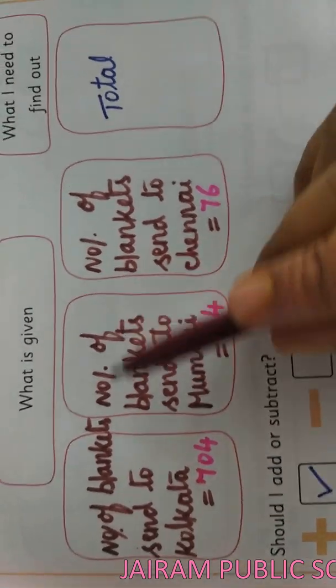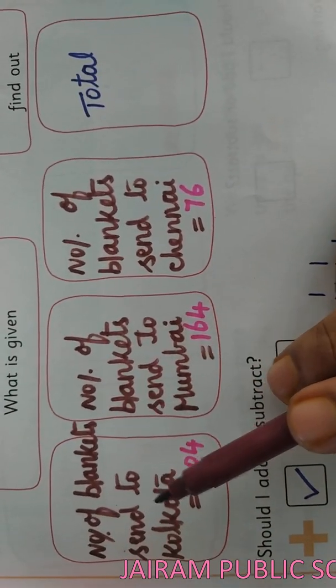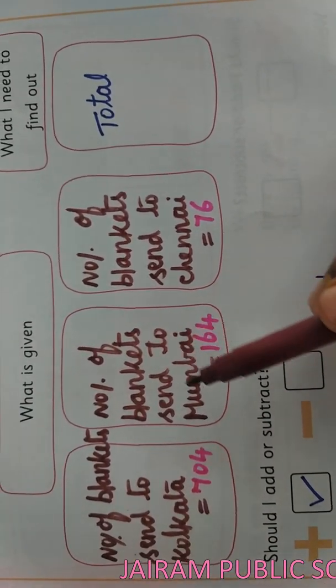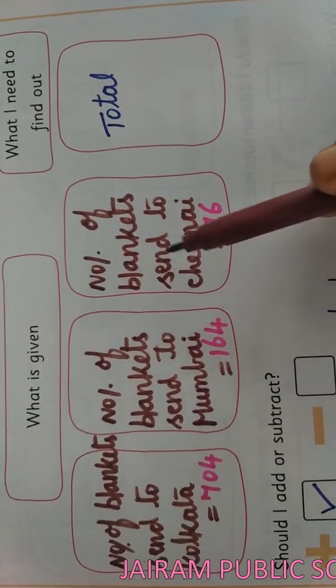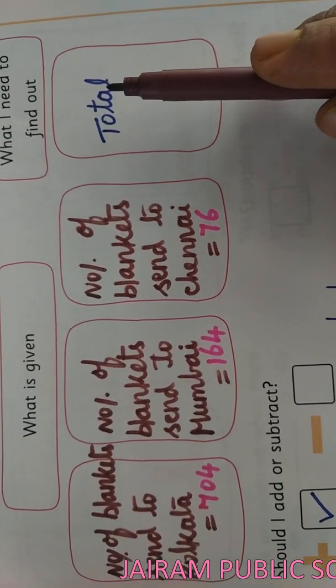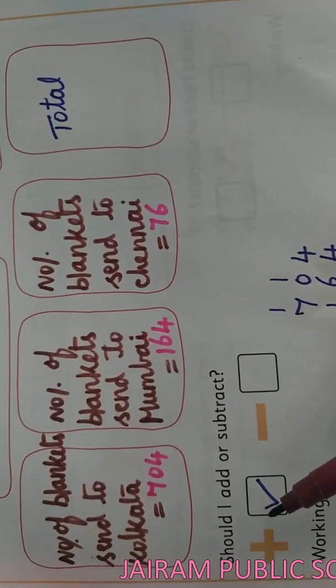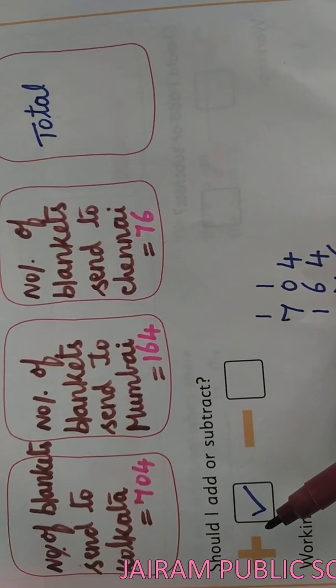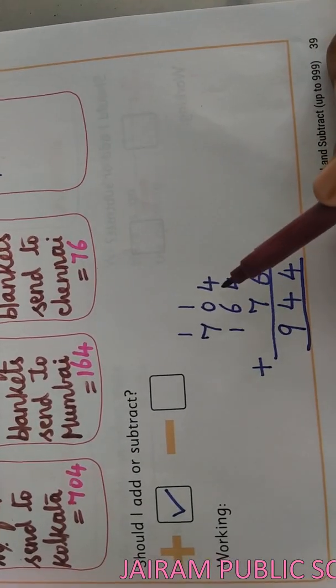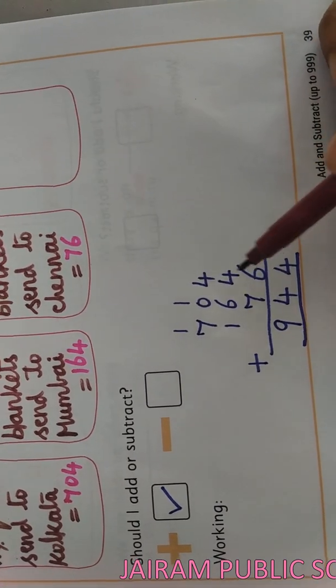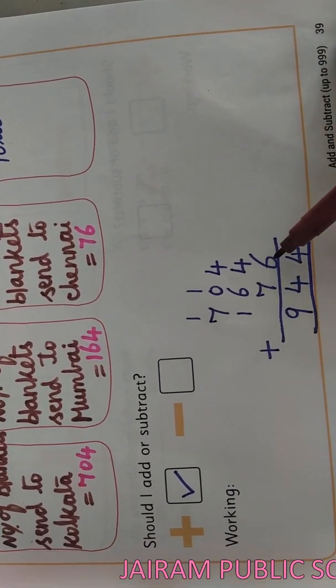So you want to write the steps like this. Number of blankets sent to Kolkata, number of blankets sent to Mumbai, number of blankets sent to Chennai, and you want to find the total. So you want to put the tick for the plus symbol because it is the total. In the working area, you want to write the numbers for addition. So all these three numbers you want to write.